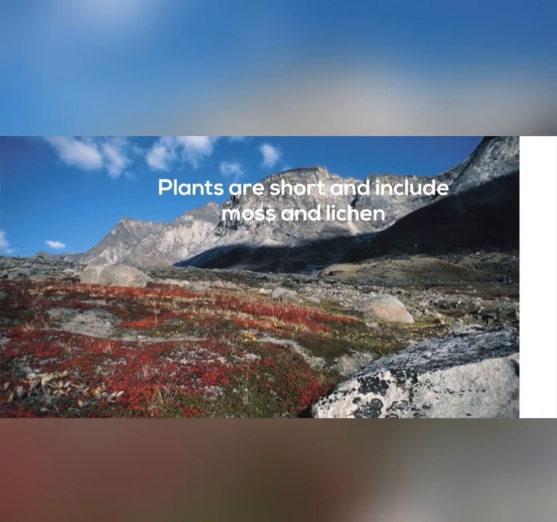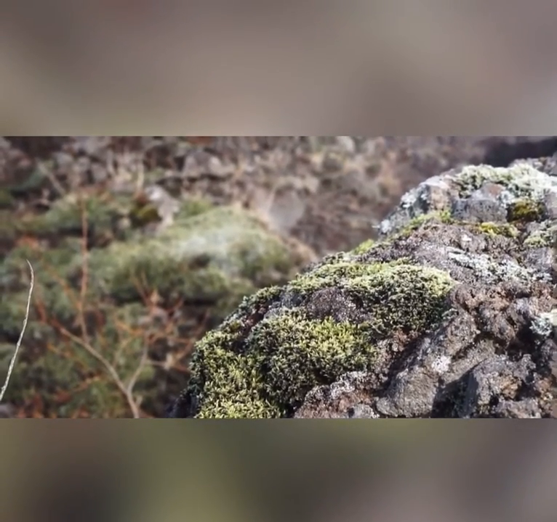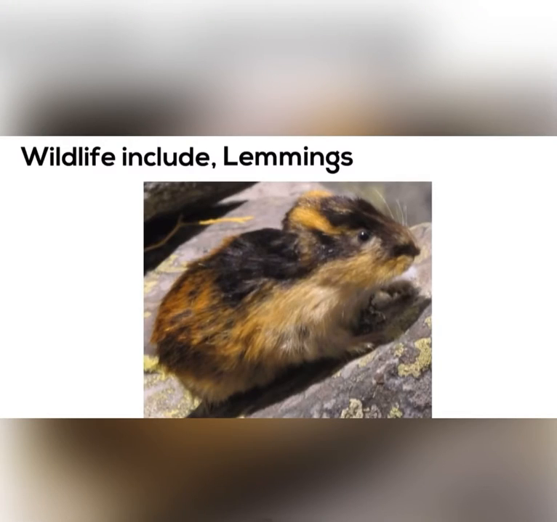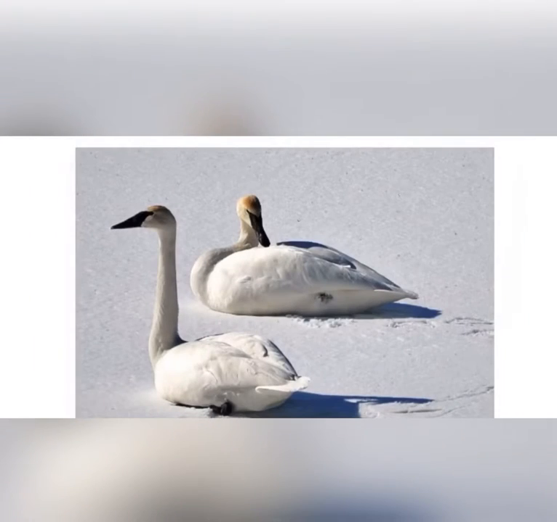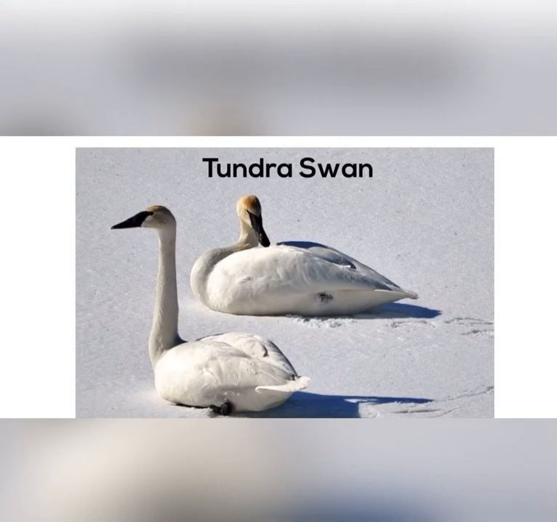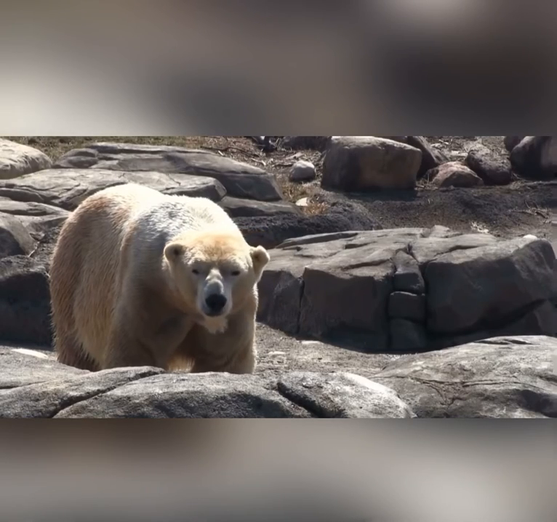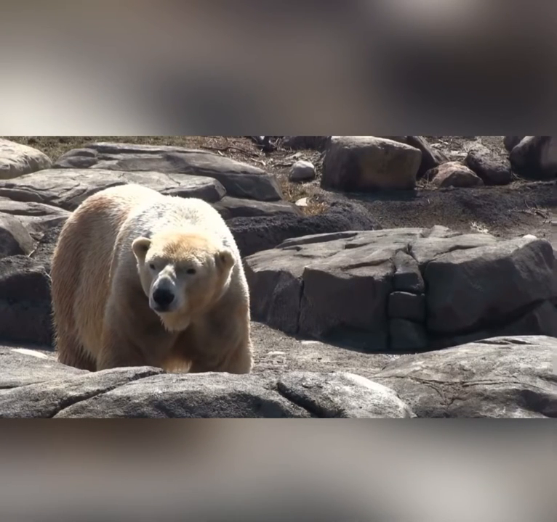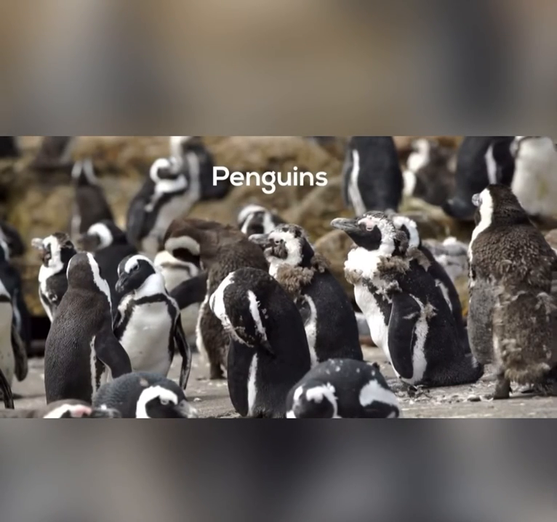And now here are some examples for the animals living in tundras. First, wildlife includes the lemmings, the Arctic fox, the tundra swan, the polar bears. This is an example of a polar bear living in a real tundra. And then we have the penguins, and they're usually found in Antarctica.